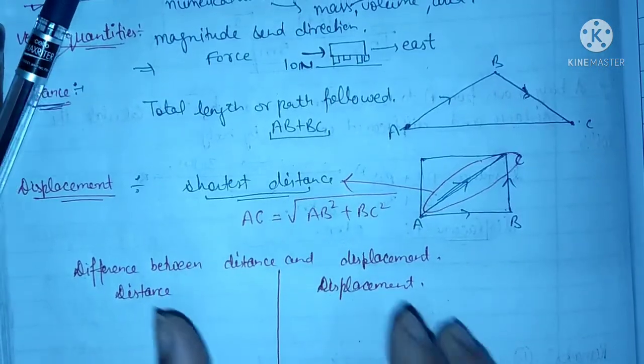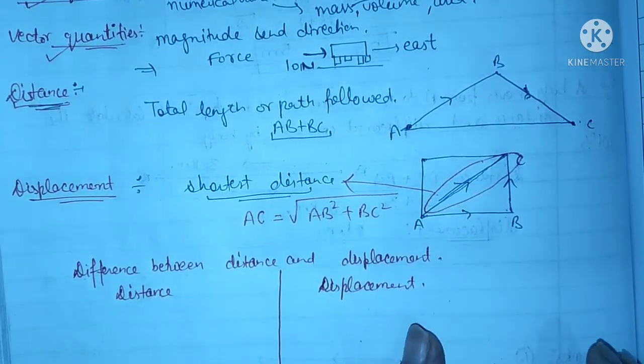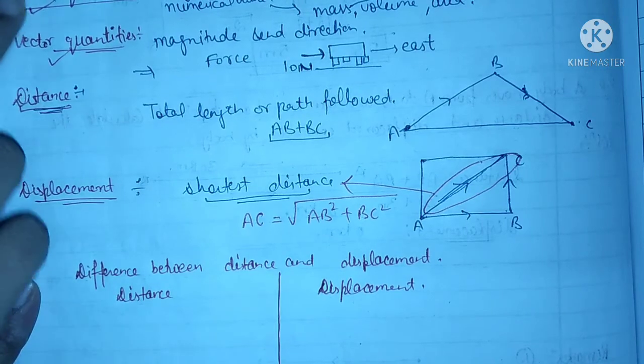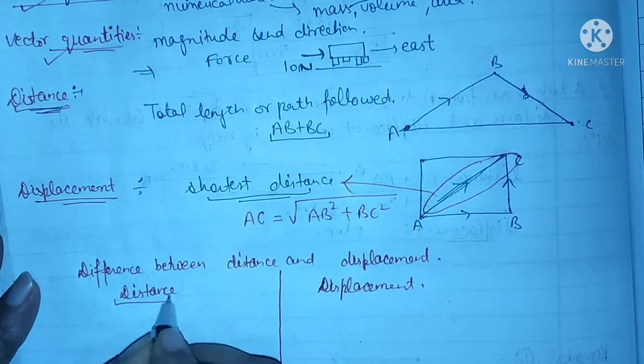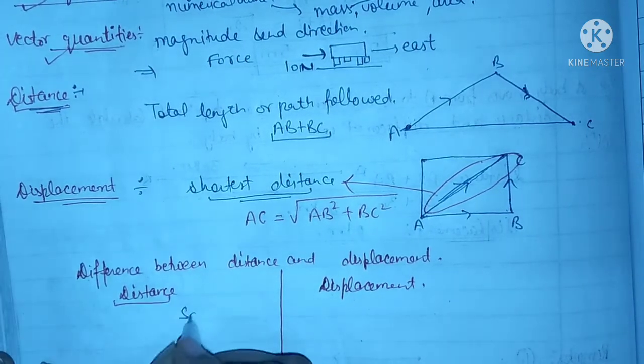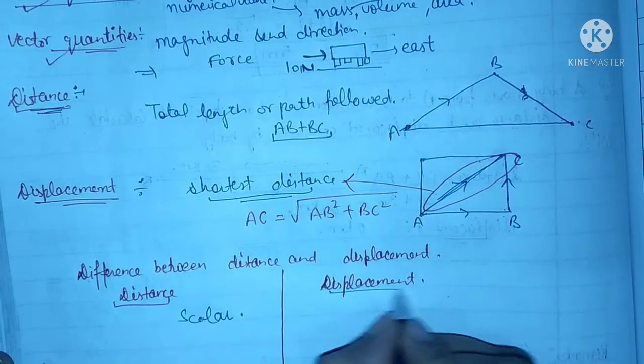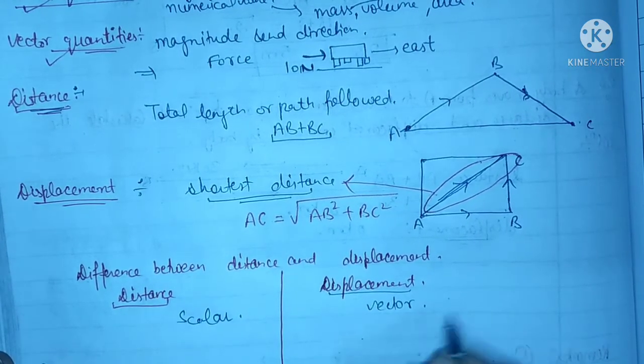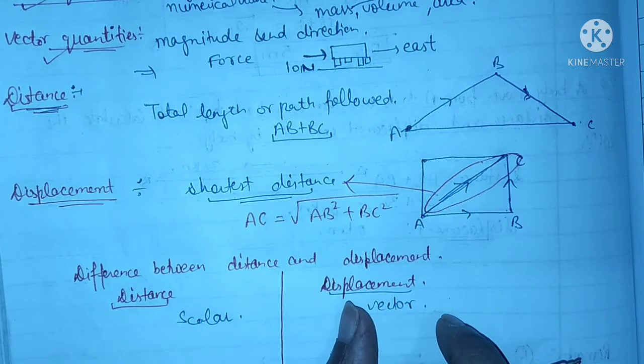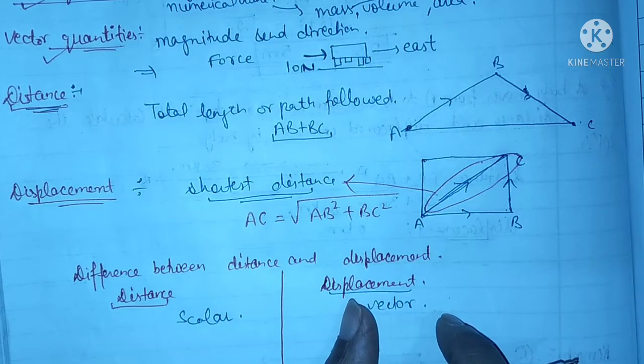Now what is the difference between distance and displacement? As I mentioned here, scalar and vector quantity. Distance is a scalar quantity and displacement is a vector quantity, means it requires both direction and magnitude.